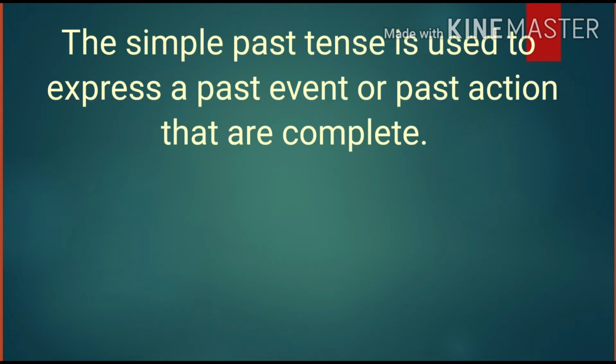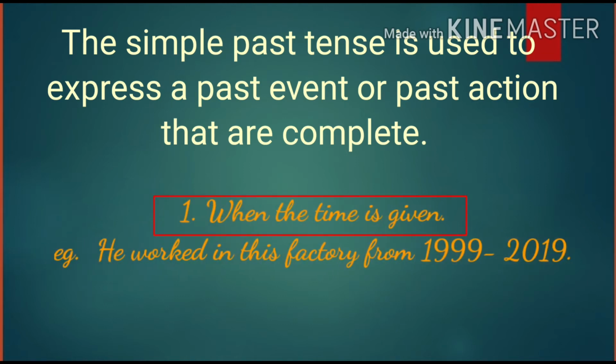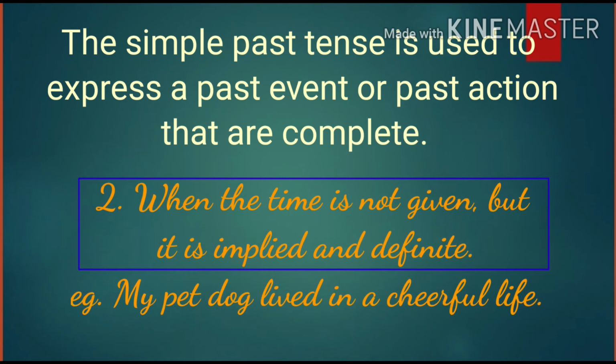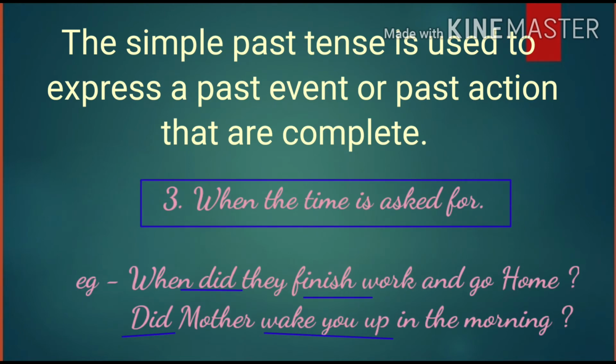The simple past tense is used to express a past event or past action that is complete. So when the time is given, for example, we can say he worked in this factory from 1919 to 2019. When the time is not given but it is implied and definite, for example, we can say my pet dog lived a cheerful life. These sentences are telling about the past time. When the time is asked for, when did they finish work and go home? Did mother wake you up in the morning?